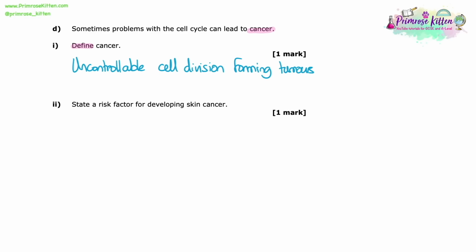It's uncontrollable cell division that causes the formation of tumours. If you just put uncontrollable cell division, that's enough to get you the marks. That's the important part that they want as part of the definition.